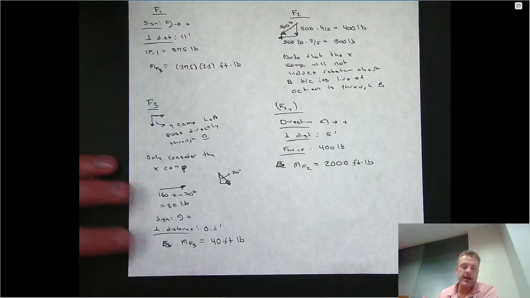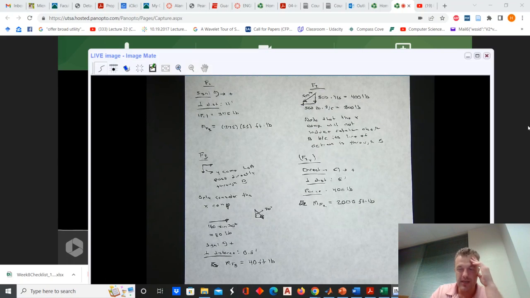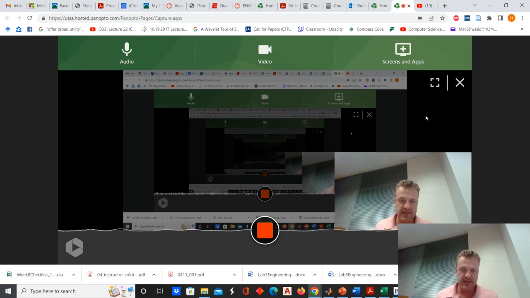So the question that someone asked me in email is explaining why these signs were negative, and in fact, they're not negative. Each of those vectors that contributes to rotation will induce about point B a counterclockwise rotation, so they all should be positive. So you actually could sum them up if someone were to ask you what is the total moment of that entire force system about point B. But we were only asked to actually report the individual moments of each force. So if you still have any questions about that, you know who you are. If you ask me, feel free to shoot me an email and I'll try to explain it to you in more detail. But I'm assuming that a good chunk of you found that problem pretty straightforward.